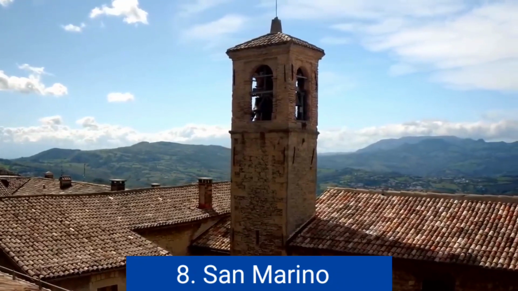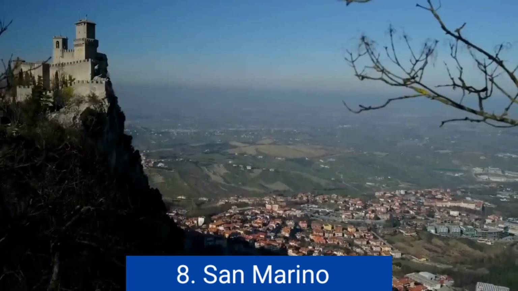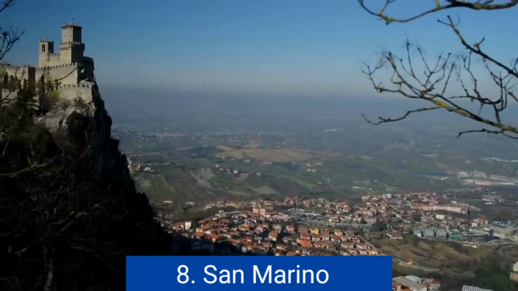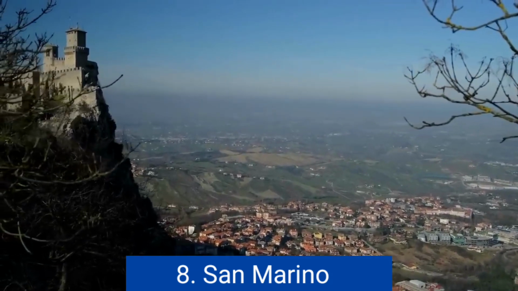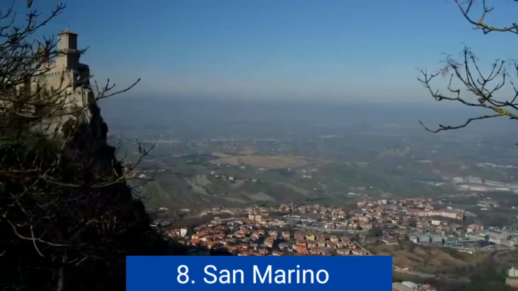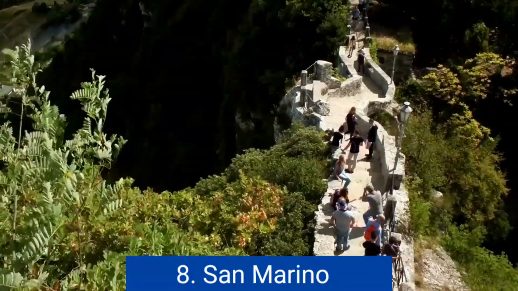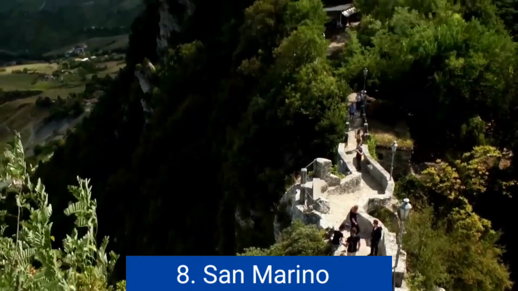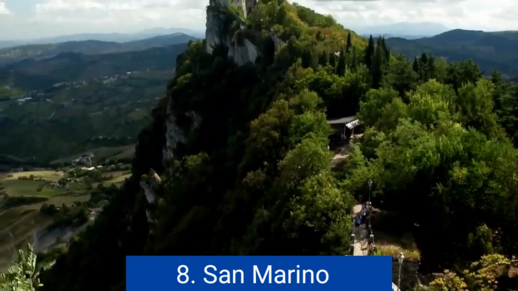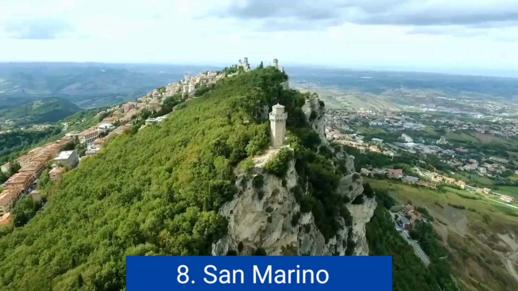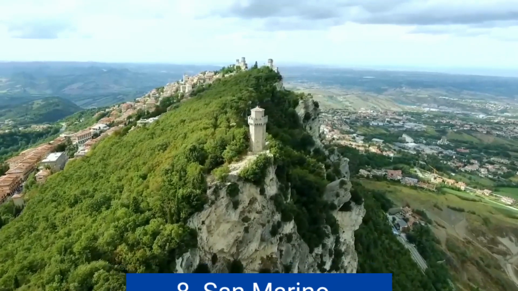It is a very developed country with a high standard of living and GDP per capita comparable to most European Union states. San Marino is not a member state of the EU but has a special arrangement to use the euro as its currency. The high income distribution in San Marino is reflected in the living standard of the inhabitants. San Marino is the only country in the world that has more cars than people.